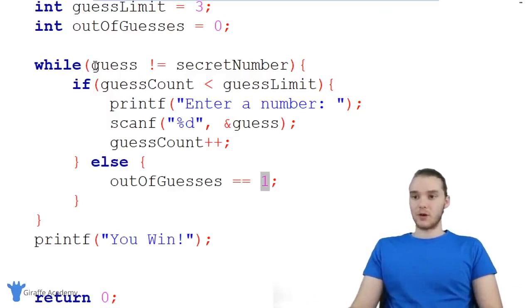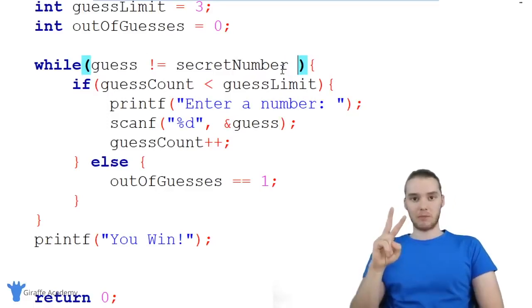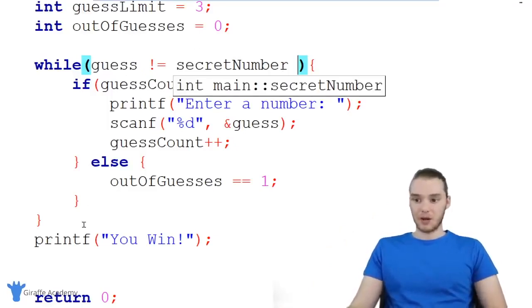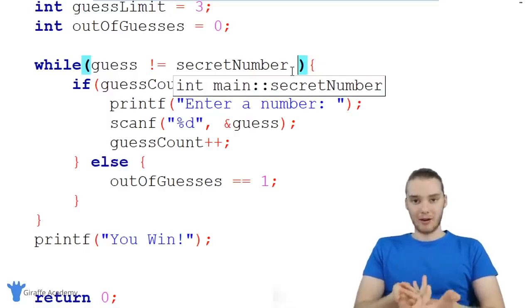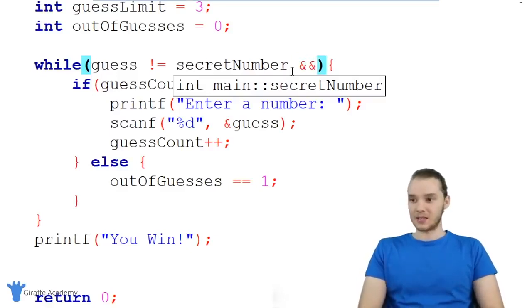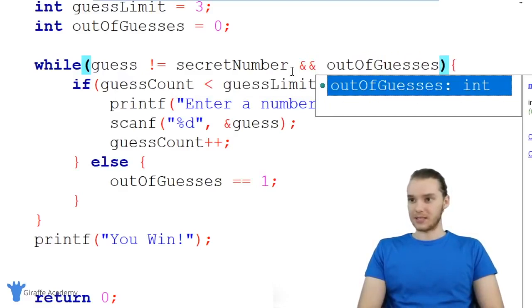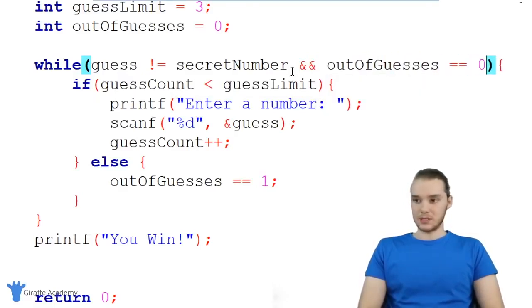There's one more thing we have to do though, which is come up here and change this condition. Because right now we're going to keep looping through this code as long as the guess is not equal to the secret number. But there's actually 2 situations where we want to break out of the loop. The first is when they've guessed the number correctly, right? Then we want to come down here and print out you win. But we also want to break out of the loop when they've run out of guesses. So I want to check to see whether or not they're out of guesses. So I'm going to say guess is not equal to secret number and out of guesses is equal to 0.